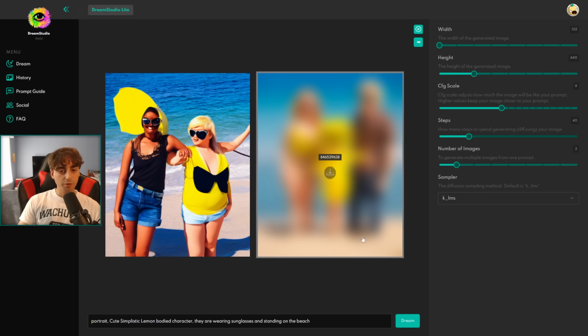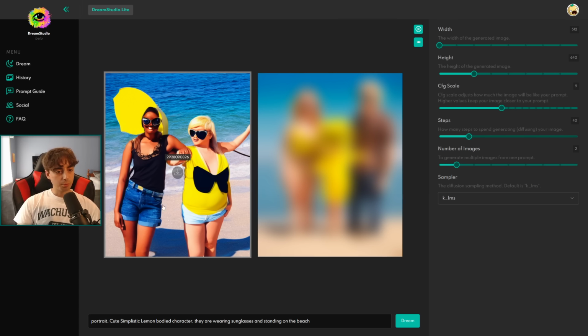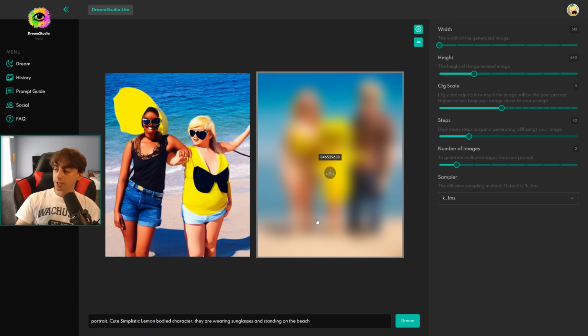Okay, as you guys can see, the word photography here has completely adjusted everything. Now we're getting actual pictures of humans. And you'll notice this one's blurred out. This is the content filter, which is a work in progress right now, automatically blurring these bodies out because it's probably generating, you know, a bikini or something like that.